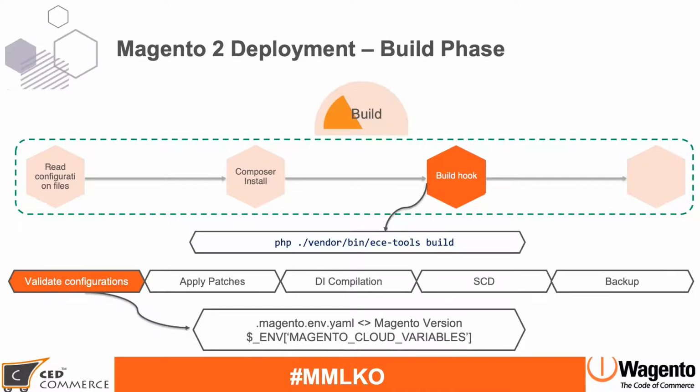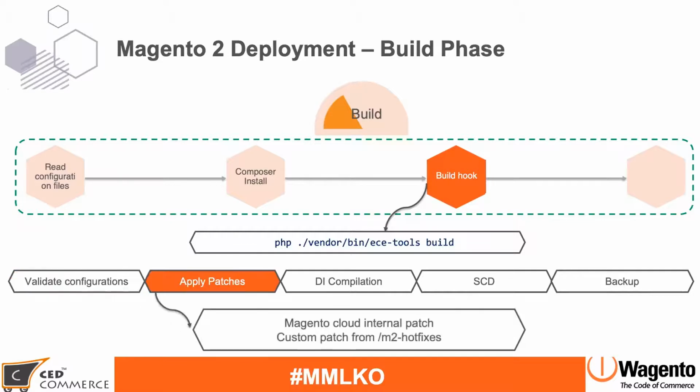So we have the code ready, we have verified the version and all these things. So now the next thing is applying the patches. Your file system is ready because we ran the Composer install and everything. Now there are two different kinds of patches available: one is the Magento Cloud internal patch, and the second one is a custom patch.